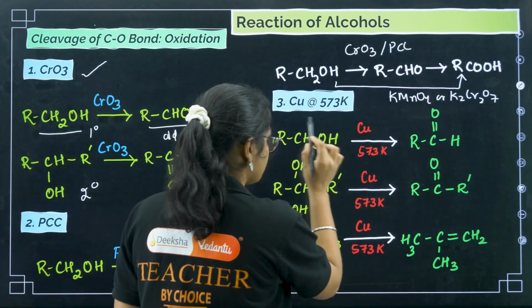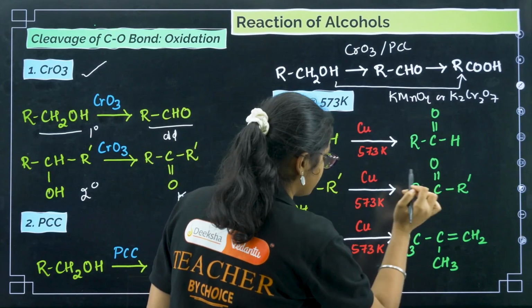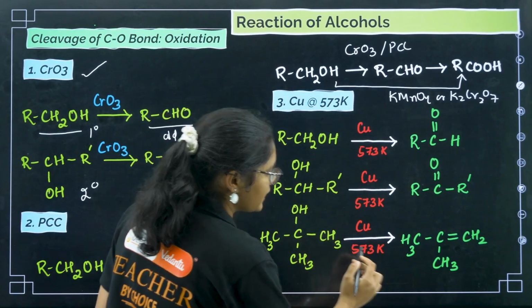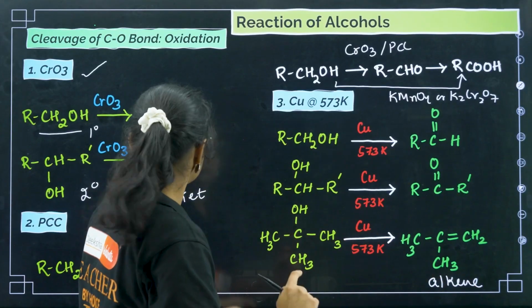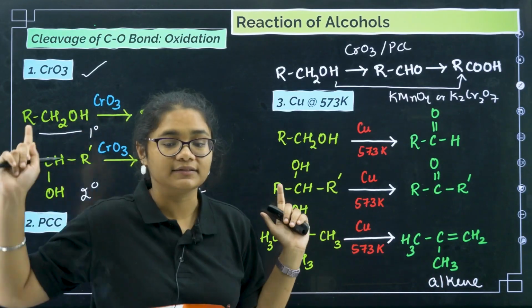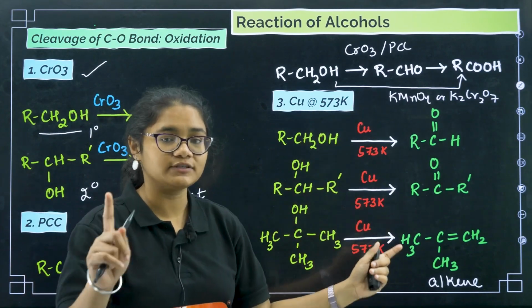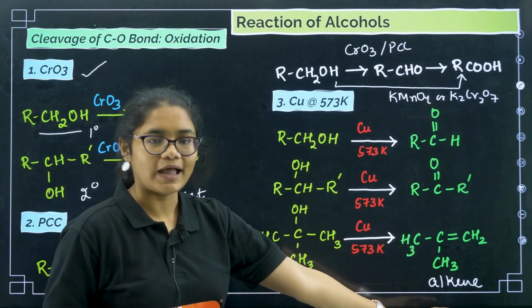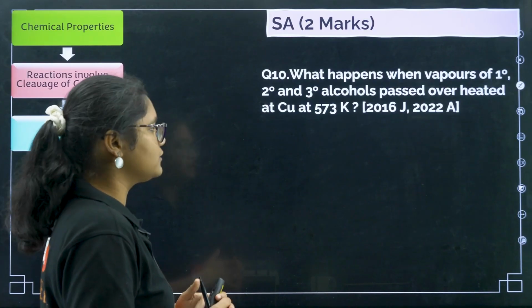Now if you see this one here, copper at 573 Kelvin, it is also a reaction. Here you can convert primary alcohols to aldehydes, secondary alcohols to ketones, and if you have a tertiary alcohol, we get alkene. This is very, very important. Tertiary alcohols will not react in the other two cases, but with copper at 573 Kelvin, tertiary alcohols will react and give you alkene. Clear? So that is all about oxidation.